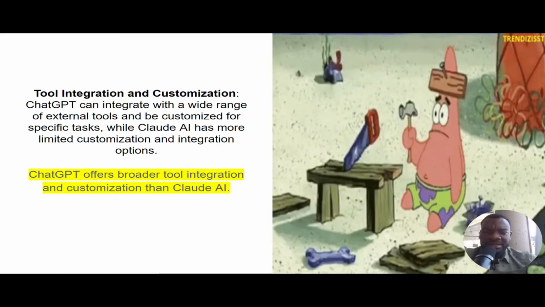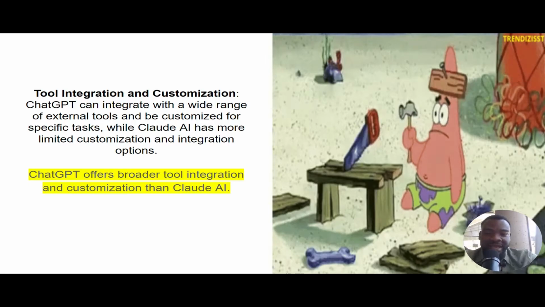Also, there's the element of tool integration and customization. ChatGPT can integrate a wide range of external tools and be customized for specific tasks, while Claude AI has more limited customization and integration options. With ChatGPT, you can integrate with so many other different softwares.